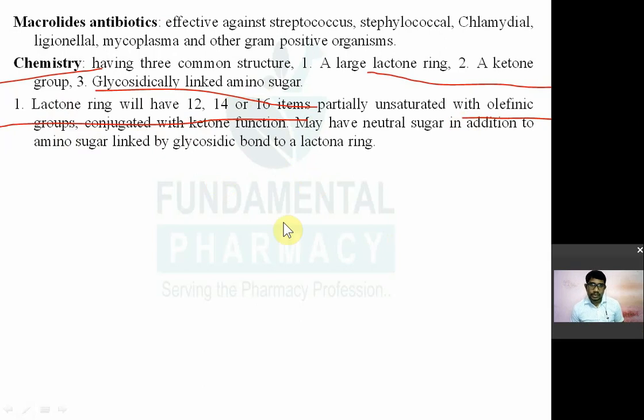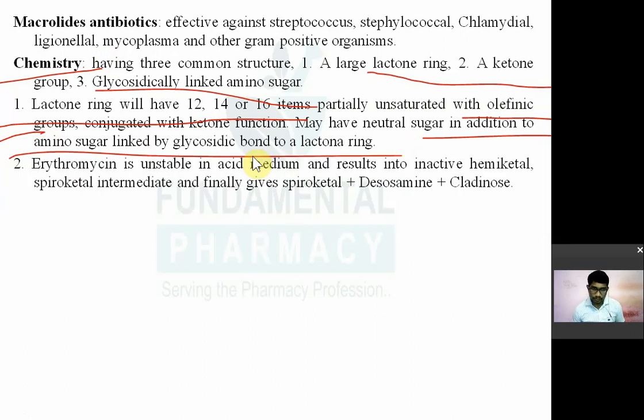तो ये लैक्टोन रिंग क्या रहेगा, ये 12 या 14 या 16 कार्बन एटम का पार्शियली अनसैचुरेटेड, मतलब यहाँ पे डबल बॉन्ड वाले सिस्टम रहेंगे, that is known as olefinic groups with the ketone function, that is a lactone ring. And may have neutral sugar in addition to amino sugar by glycosidic bond to a lactone ring. That is the chemistry of macrolide antibiotics.